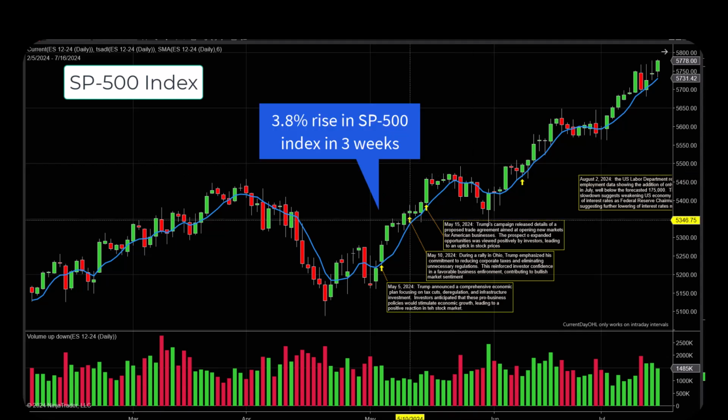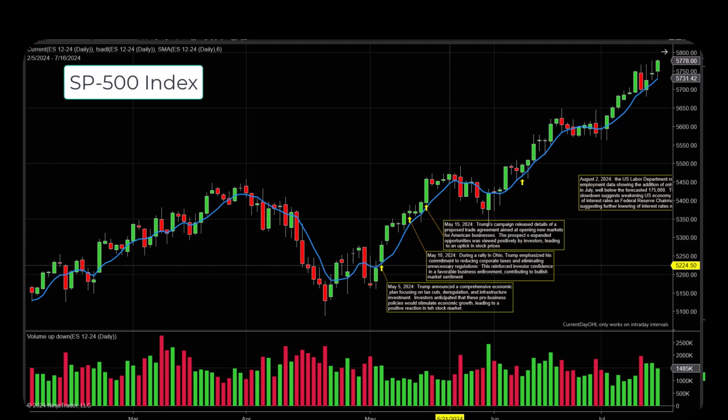This was 3.8% between the news that was released here up to this point here, and you can see the market continued up. More news events continued to come up. On May 10th, at a rally, Trump emphasized his commitment to reducing corporate taxes.